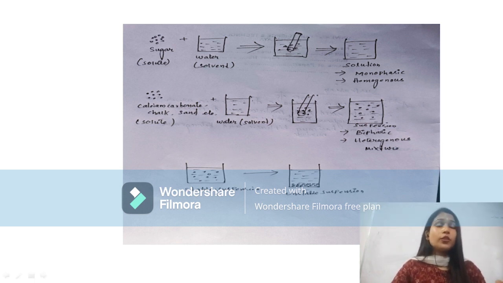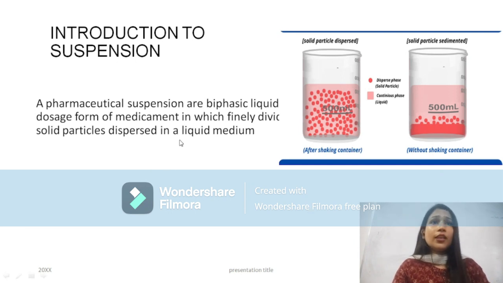So it is called a stable suspension when the solute is widely distributed throughout the dispersion medium, or the continuous phase. When the solute is not widely distributed throughout the medium, or it settles at the bottom of the container, or the two phases, solvent and solute, separate, that leads to the instability of the suspension. So a pharmaceutical suspension is a biphasic liquid dosage form of medicament in which finely divided solid particles are dispersed in a liquid medium.